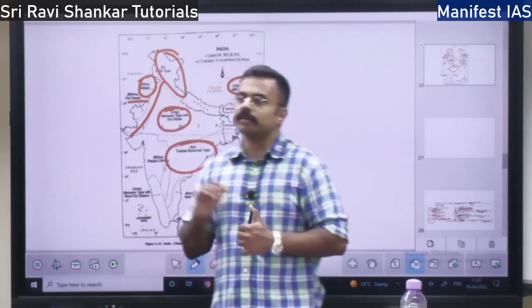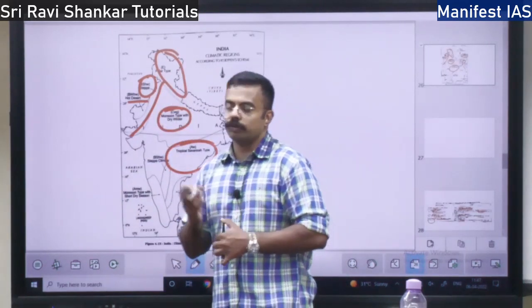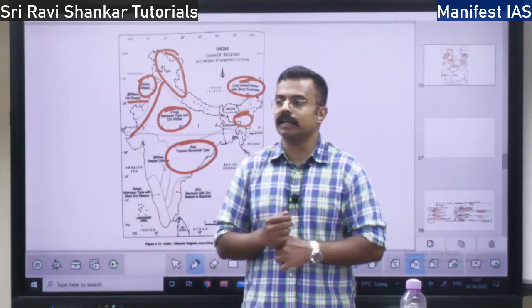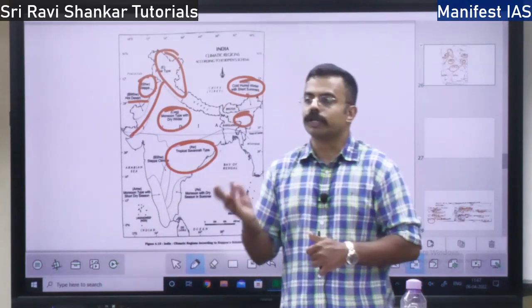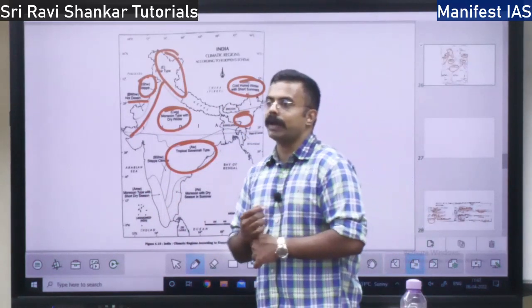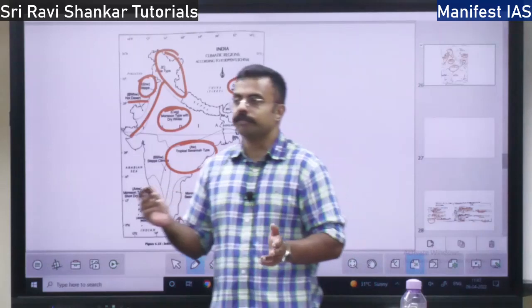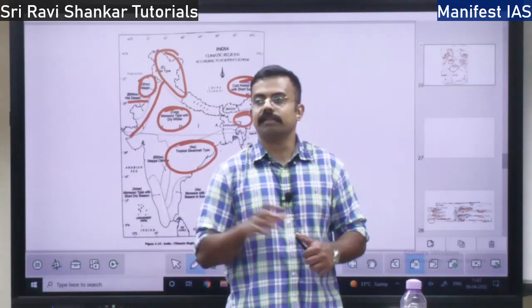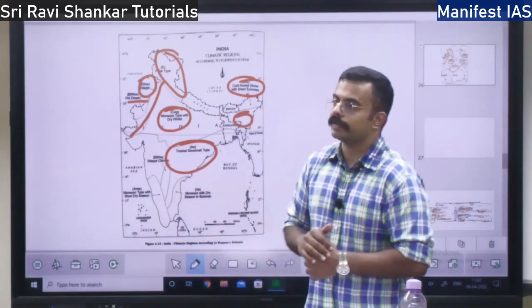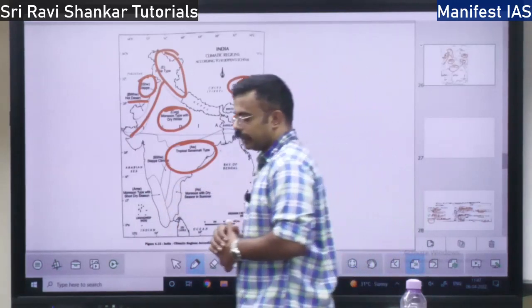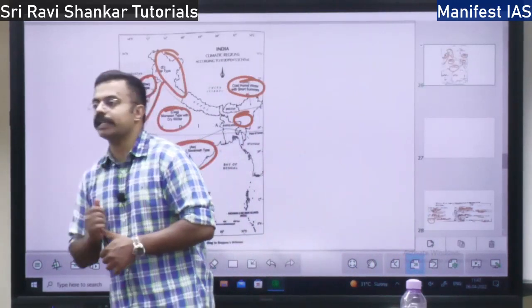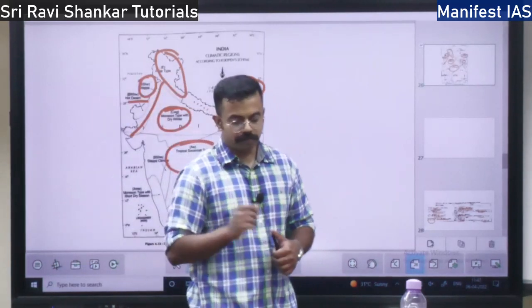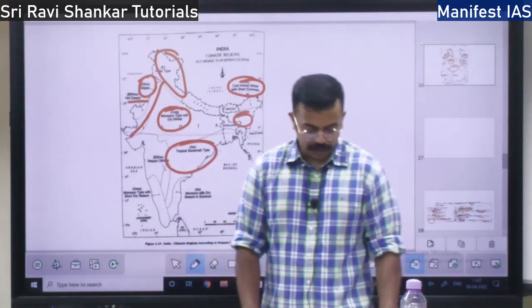Tourism, climate will have an impact. For policy making, climate will have an impact. For research, climate will have an impact, right? Even if you want to launch a rocket, climate is very, very necessary. Even if you want to take off an aeroplane or a jet plane, climatic condition or weather condition is very, very important.